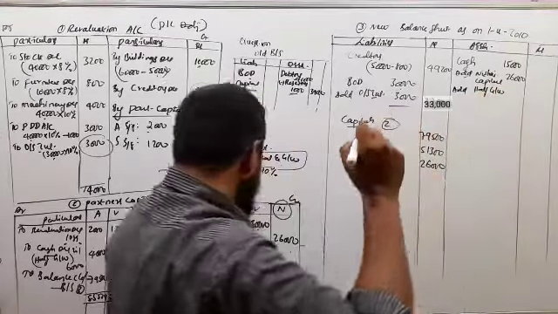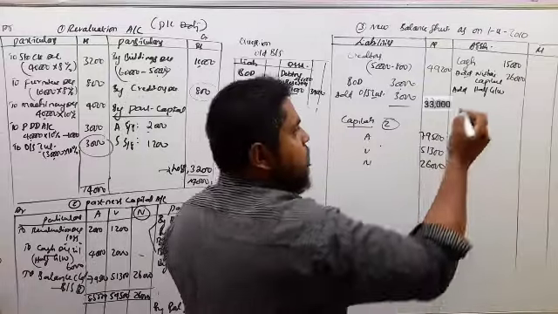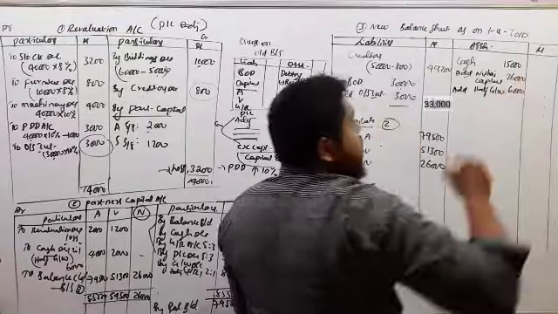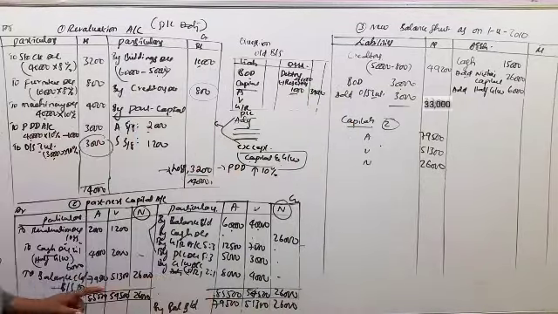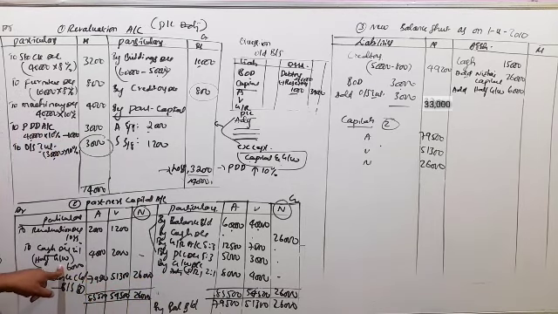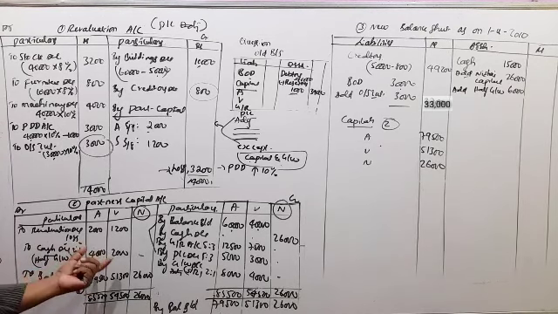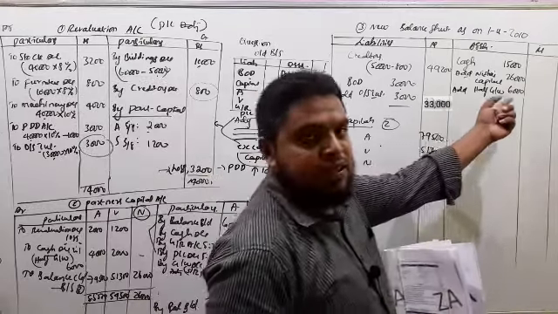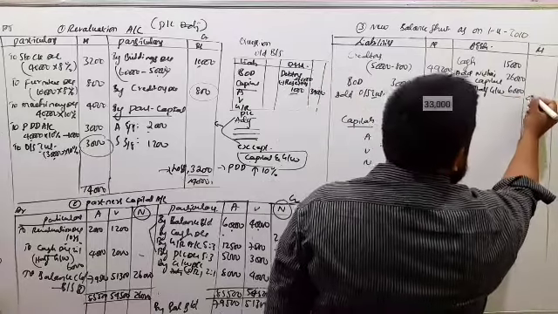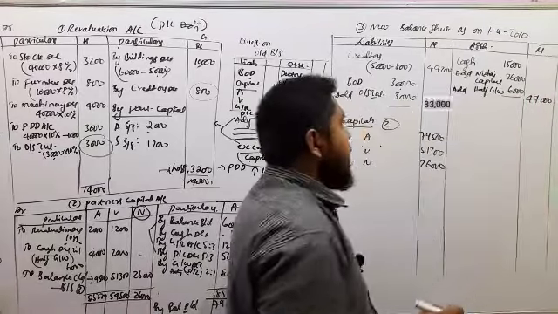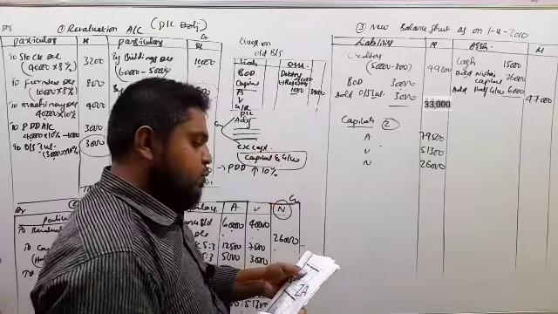Total goodwill is 12,000, so half goodwill is 6,000. Why are we taking half here? Because, see the adjustment, half of the goodwill is withdrawn by the old partners. The new partner has brought goodwill of 12,000; of that, 6,000 is withdrawn by the old partners and the other half remains in the business. So we have taken half. Now total 47,000.